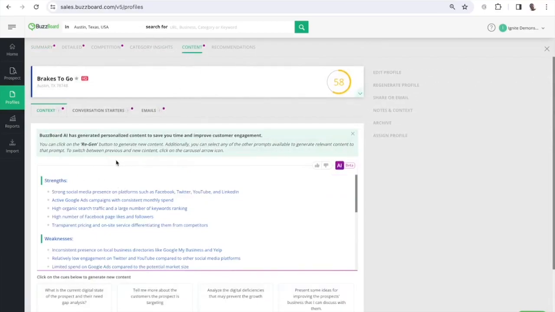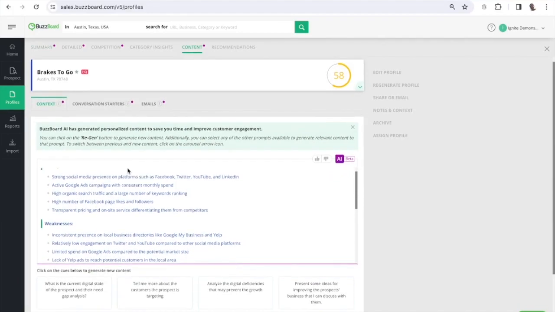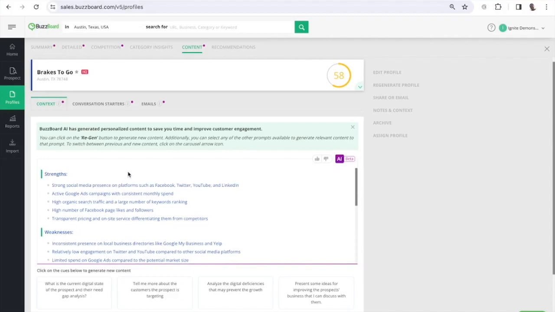And this is the starting point for all the engagement materials. So one thing that we produce here, one thing we see here, is an AI-generated SWOT analysis of the business. And you'll want to take a look at that before you start prospecting, because you'll want to match up your services and your products to where they have weaknesses and where there are opportunities. And you probably want to avoid their strengths.